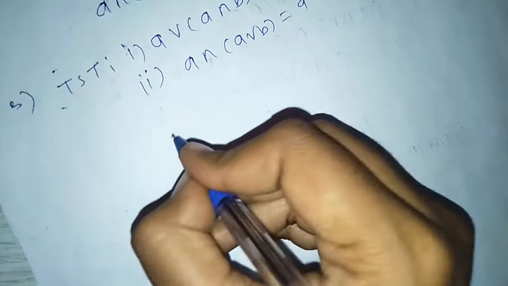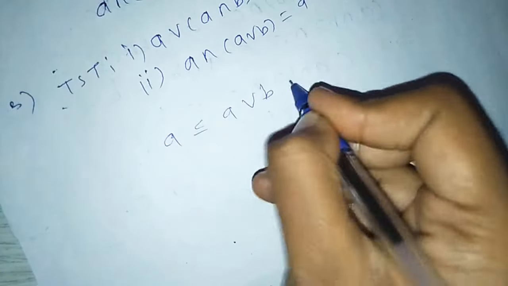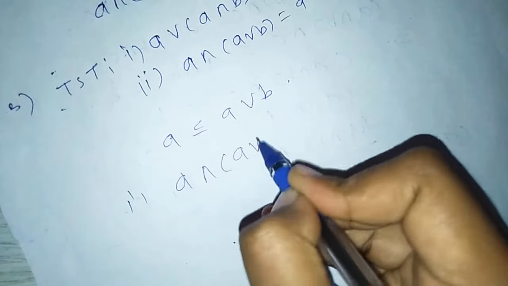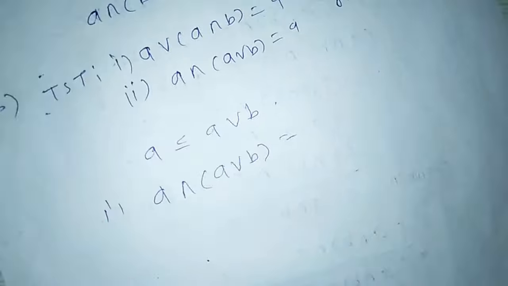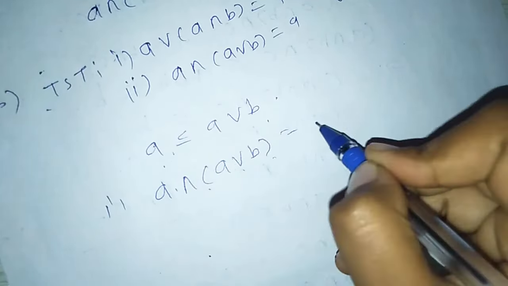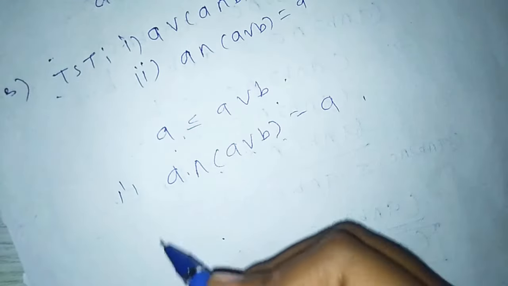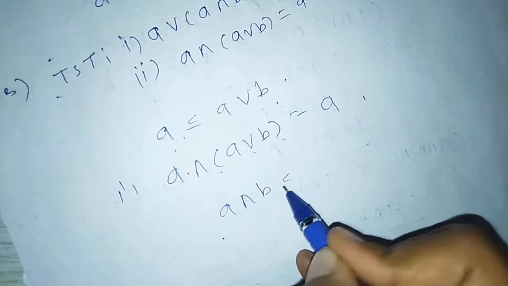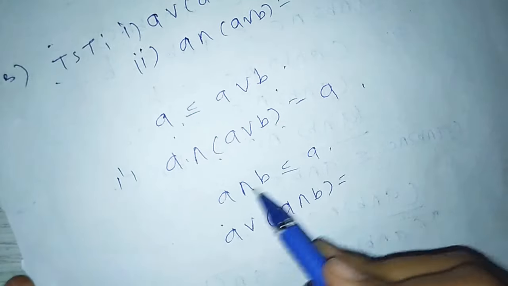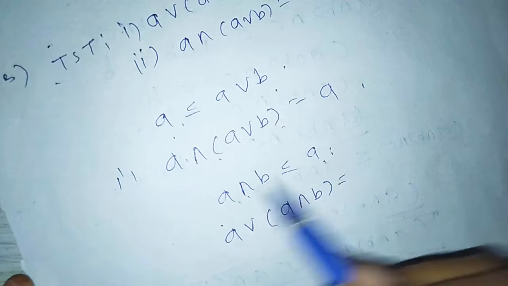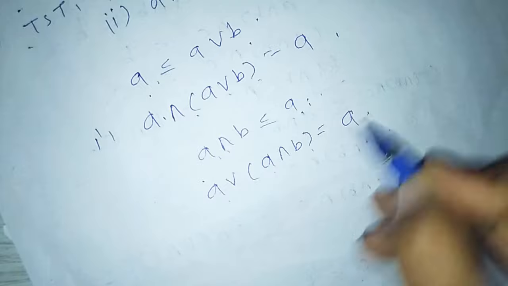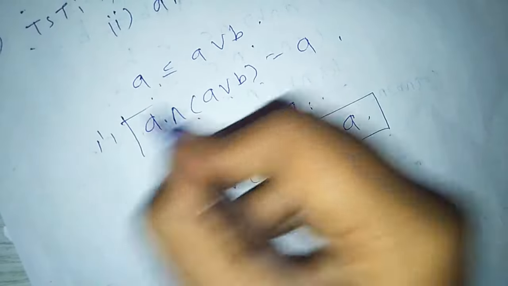Since L is equal to A join B, therefore A meet of A join B equals A. Next, A meet B is less than or equal to A, so A join of A meet B equals the greater element, which is A. So A join of A meet B is A. Here we proved that.